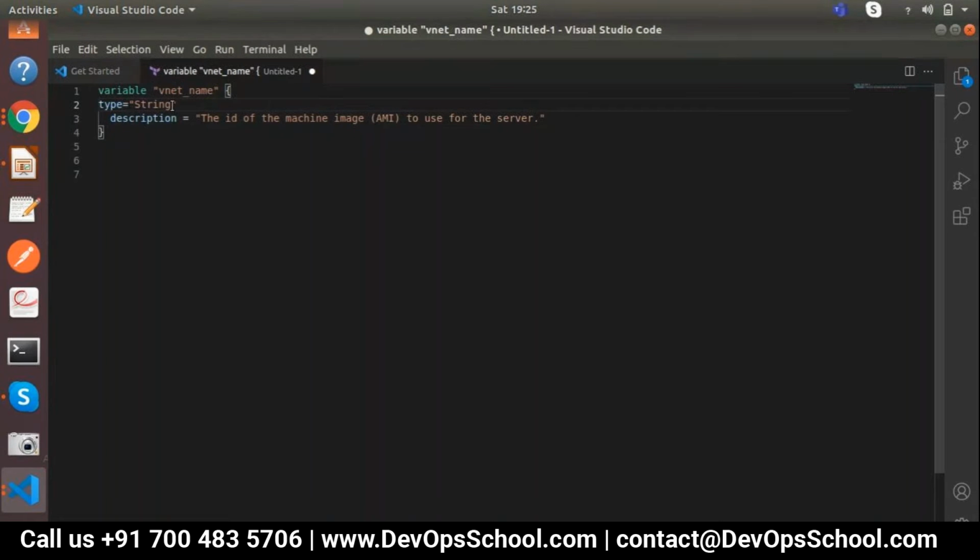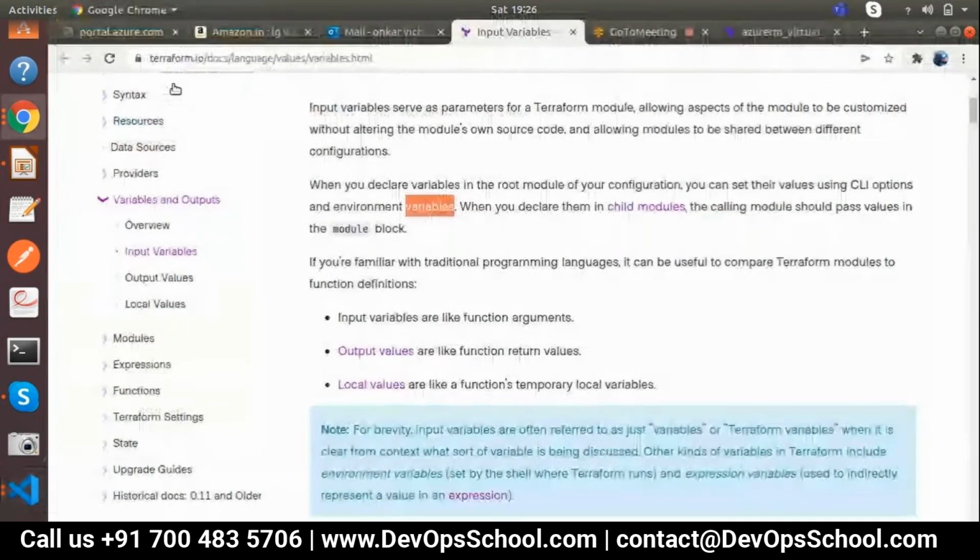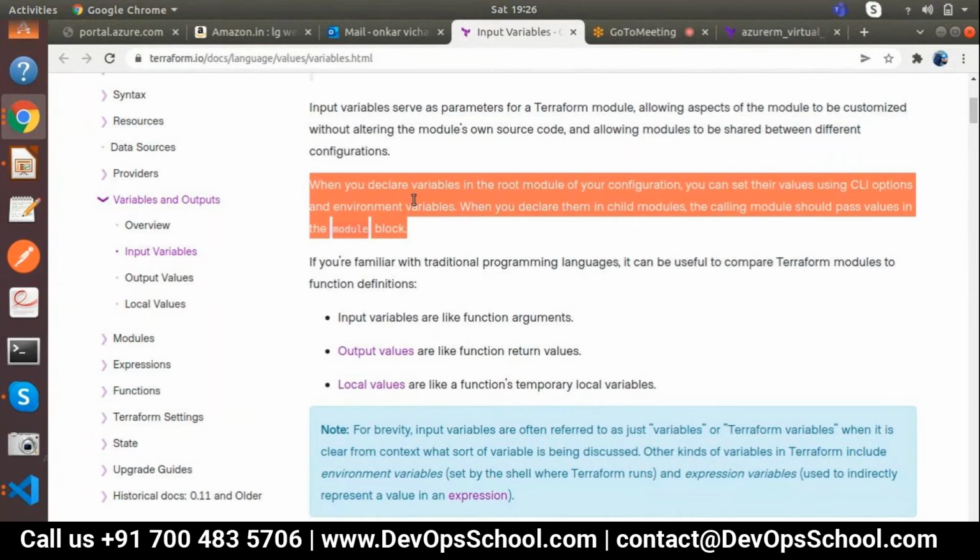So it will go type string. Whenever you are running that code, so that is CLI, right? Automatically a pop-up will open and that will ask you to add the name. Same thing mentioned in this document. When you declare a variable in the root module configuration, you can set their values using CLI option and environment variable, that is called as environment variable.